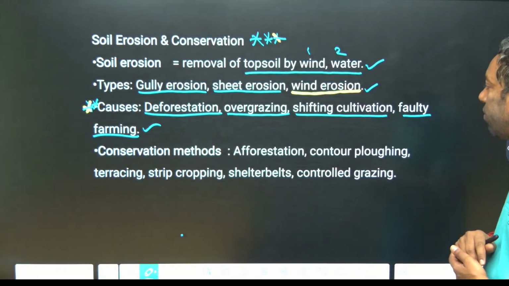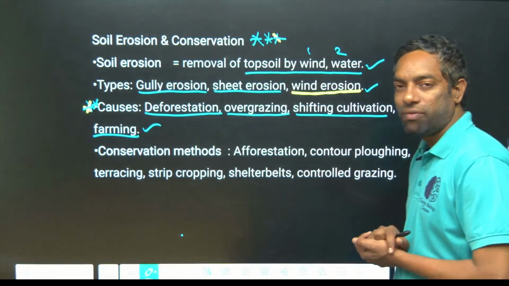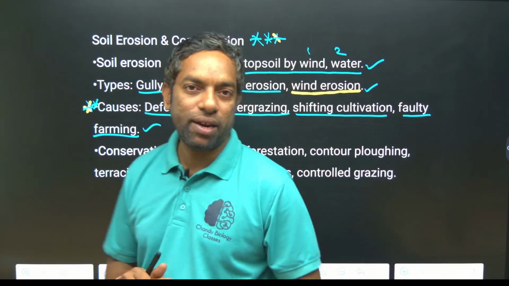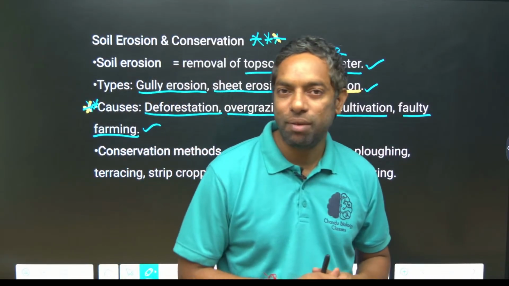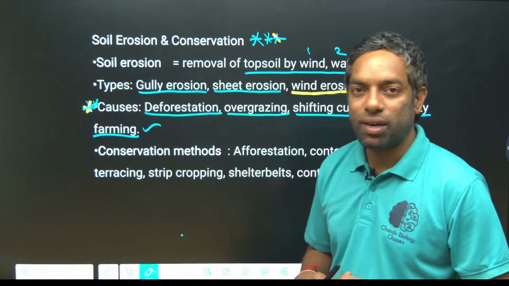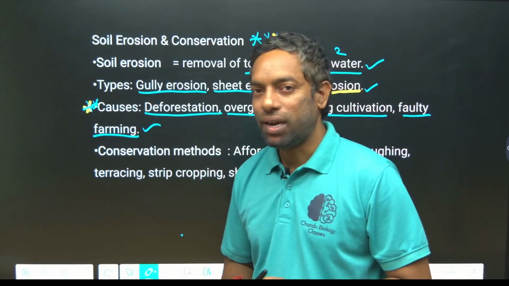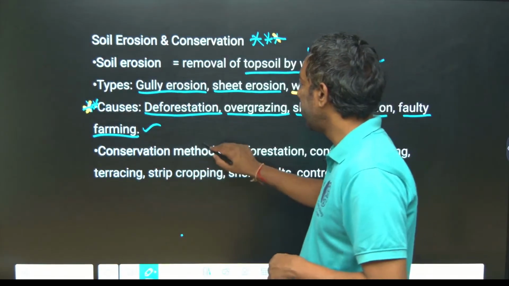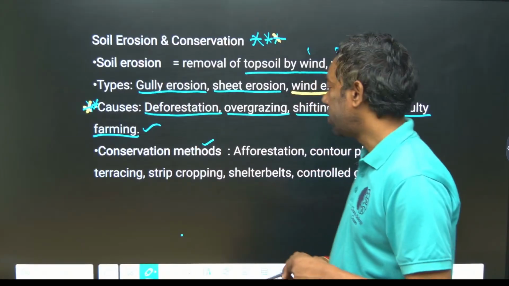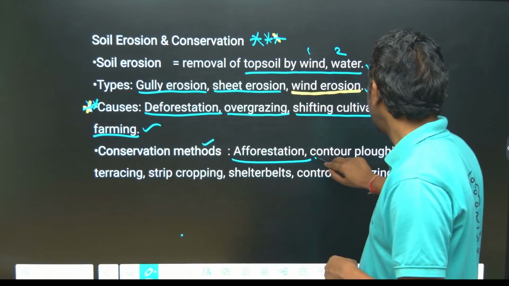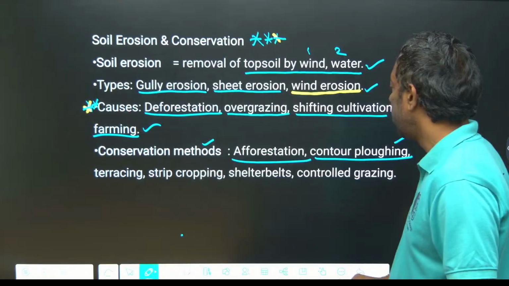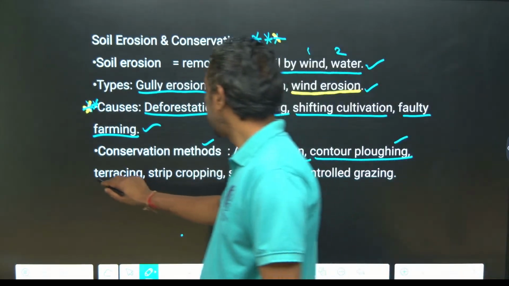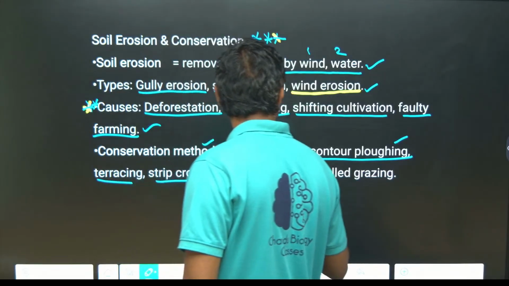And shifting cultivation. Shifting cultivation means they cut the trees and cultivate for one year, and next year they go to another place, cut down the trees and cultivate that land. Conservation methods are also important, how we conserve the soil: afforestation, contour ploughing, plantation, terracing, strip cropping, shelter belts.